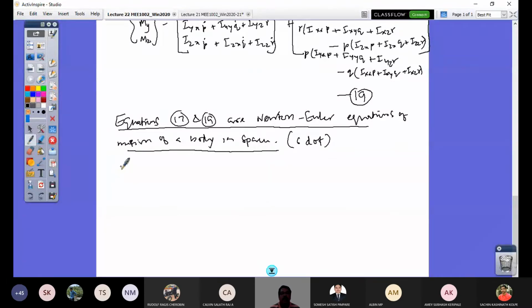Sir, in equation 19, in the third row, it is Izy. Izy, where? Third row. Izy q dot.